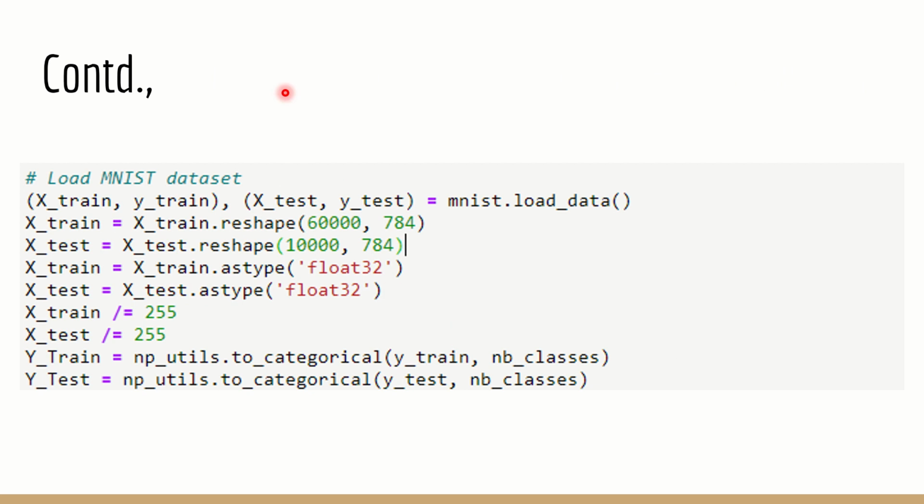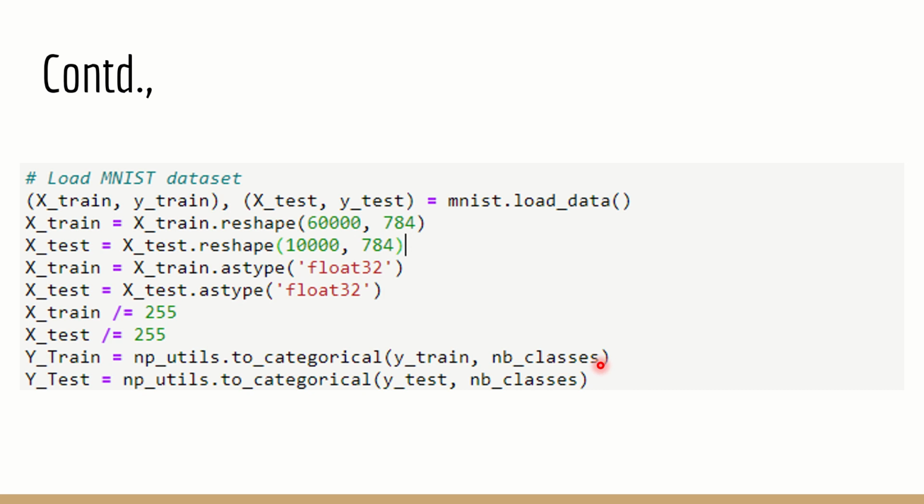Now what do we do? We need to load the MNIST dataset, and it has been assigned to X and Y for training, X and Y for testing. We always split our dataset into testing and training, and you can see that the same thing happens here. Now I need to reshape. You can understand it is 60,000 images in the training dataset and 10,000 images in the testing dataset. Now I do a clear pre-processing here by making it all float32. Now we have got the pre-setup done. The prerequisites are all clearly done.